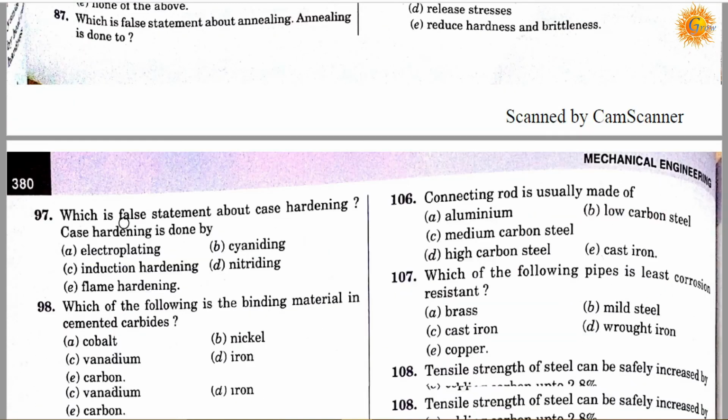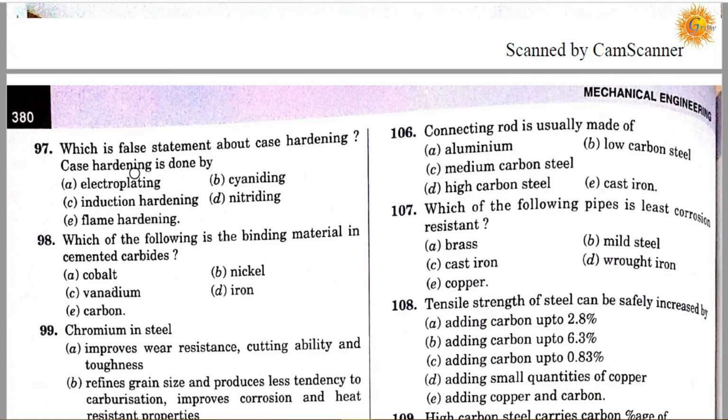Okay. Question number 97. Which is a false statement about case hardening? Case hardening is done by: option A, electroplating; option B, cyaniding; option C, induction hardening; option D, nitriding; option E, flame hardening. Correct answer is A. It is the false statement about case hardening. Case hardening is not done by electroplating. It can be done by cyaniding, induction hardening, nitriding, or flame hardening.